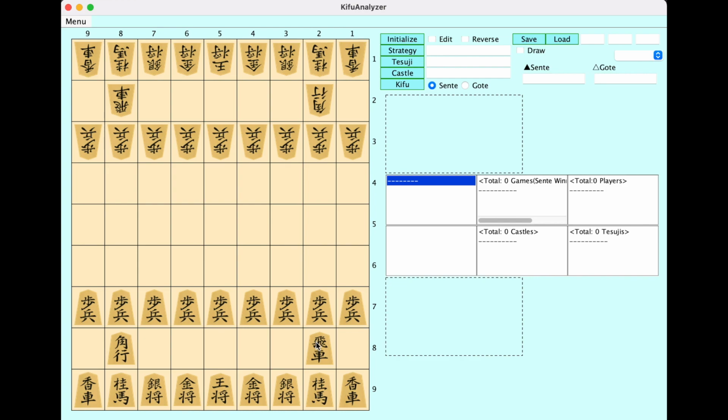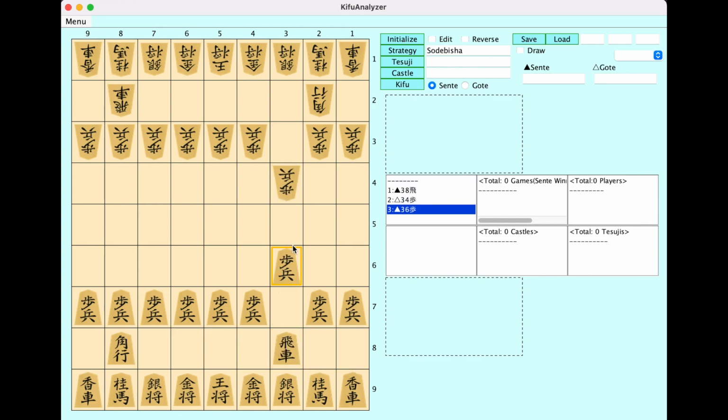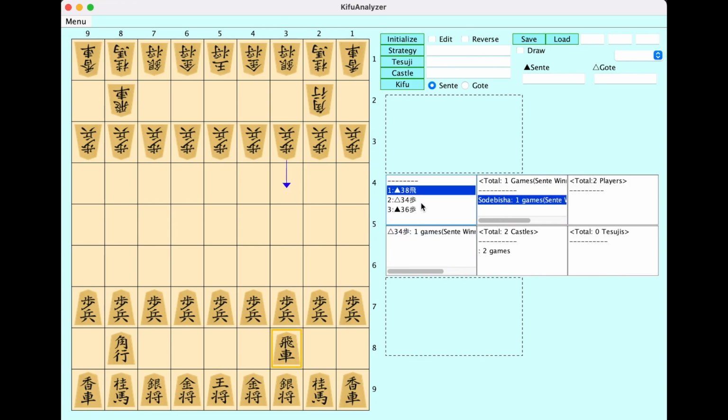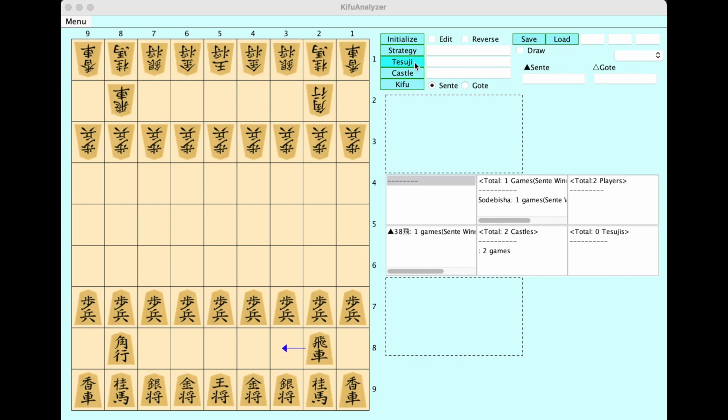After that, if you make the same moves like this, the bishop strategy will be automatically detected. And if you save this Kifu, the bishop game appears in this list, and you can see the Kifu like this.